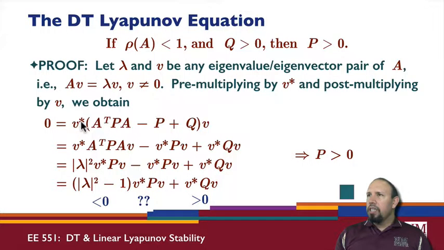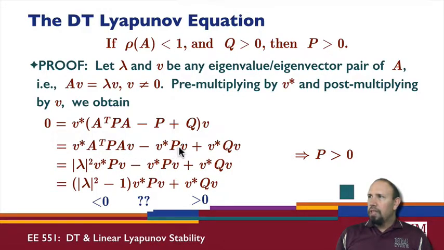I'm going to distribute v adjoint to every term and v to every term, and this is what I get. Because Av is equal to lambda v, I can take the conjugate of this equation, and that'll show that v adjoint times A transpose is equal to lambda conjugate times v adjoint. And so this is going to give lambda times v, this is going to give lambda conjugate times v adjoint. Altogether, this is going to give lambda times lambda conjugate, which is the magnitude squared of lambda, times v adjoint Pv. So the A goes away.